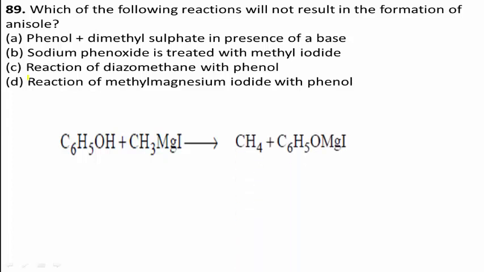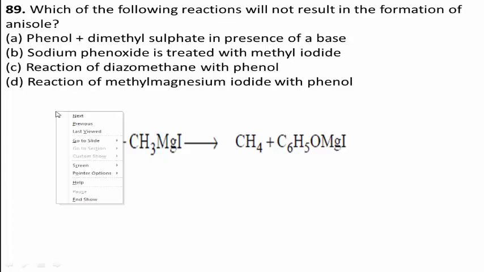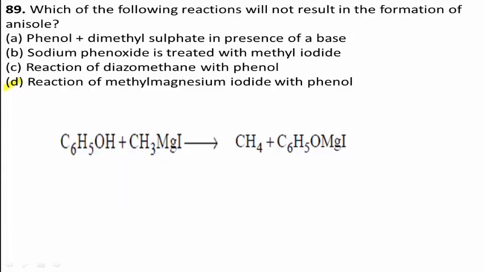We get the products methane and C6H5OMgI. Therefore, the correct answer for this question is the reaction of methyl magnesium iodide with phenol. Option D is the right answer.